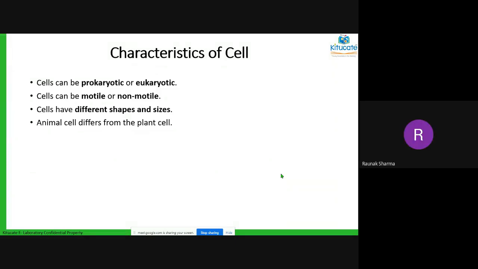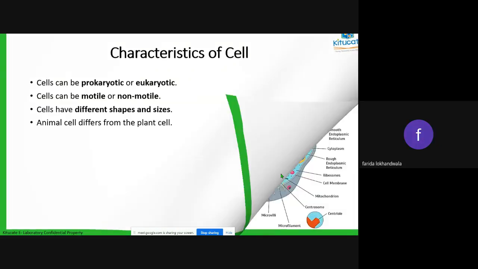Ma'am, what about blood cells? Blood cells are again not moving. The RBC, WBC, and platelets are not moving on their own. They are being moved by the plasma. That's why we study plasma as giving the cells a liquid form, and they are able to move. They are being moved by the plasma. Okay, ma'am. Next slide.